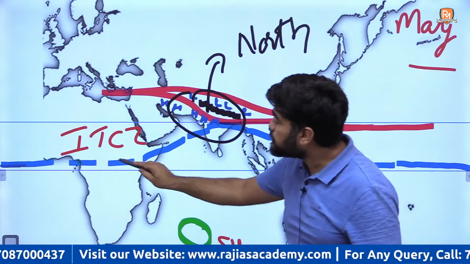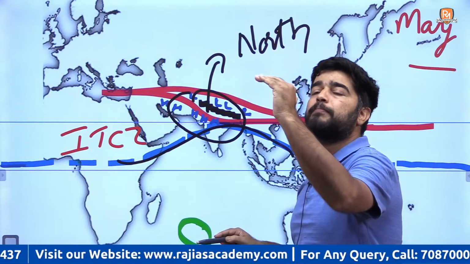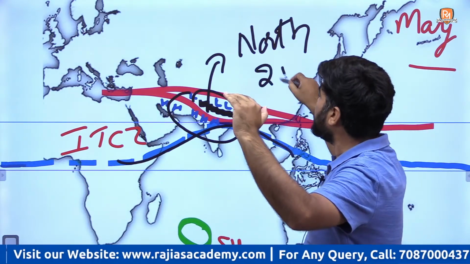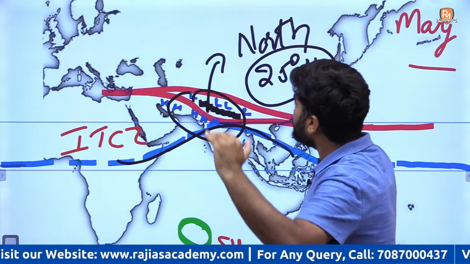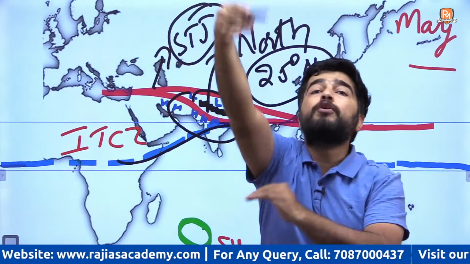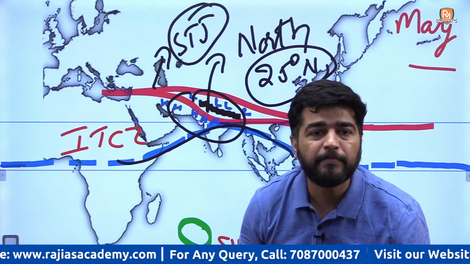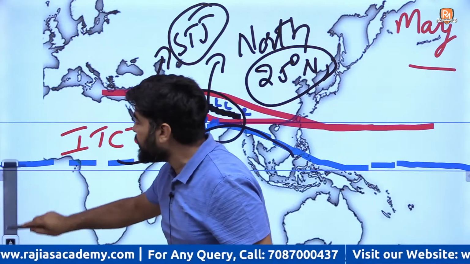Why? Because of shifting of ITCZ. ITCZ low pressure belt is shifting around 25° north, and this pushes the subtropical jet stream north of Himalayas. North of Himalayas usko push kar diya. Getting my point? And due to that, what happens?